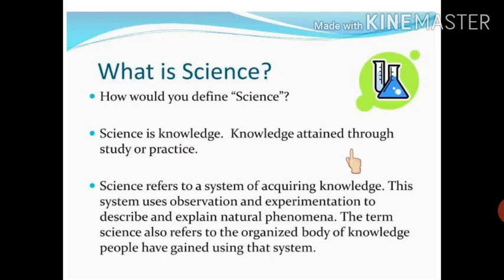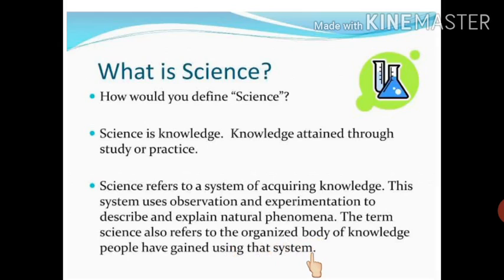Science is knowledge attained through study or practice. Actually, it is derived from the Sanskrit word shastra and the Arabic word ilm, and their meaning is organized knowledge. So it is systemized and organized knowledge about the various natural phenomena, obtained by careful experimentation, keen observation, and accurate reasoning. So science refers to a system of acquiring knowledge. This system uses observation and experimentation to describe and explain natural phenomena. The term science also refers to the organized body of knowledge people have gained using that particular system.